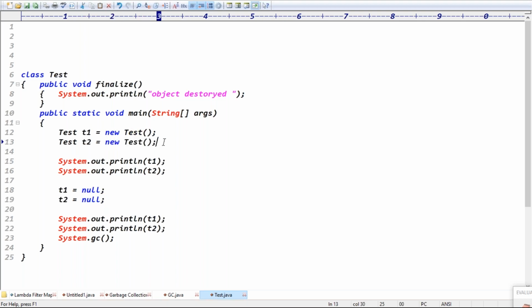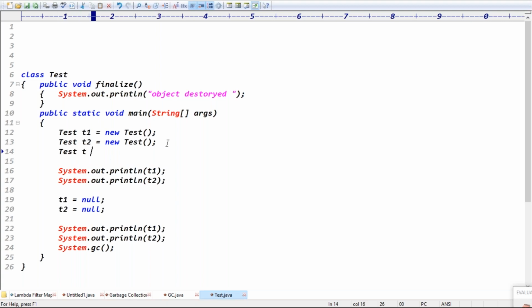Then this object is eligible for the garbage collector, right? Sir, can you write a third object also? T3 equals new Test(). That's it.